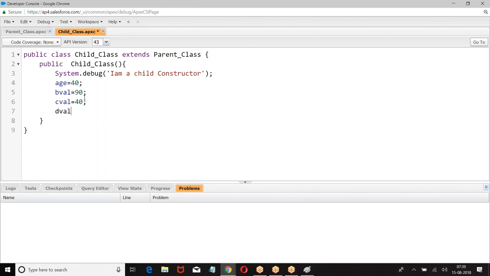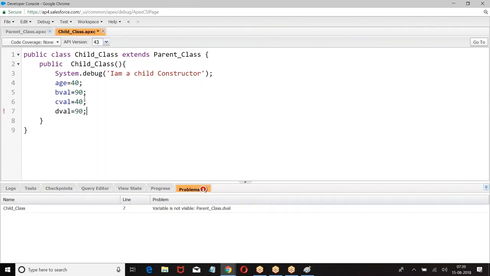Then we have the d value. It throws an undefined variable error. Why? If you define any variable as private, it cannot be used outside the class. So what happened? When a class inherits another class, all the properties of the parent class will come to the child except private members. All the properties of the parent class come, excluding private members.